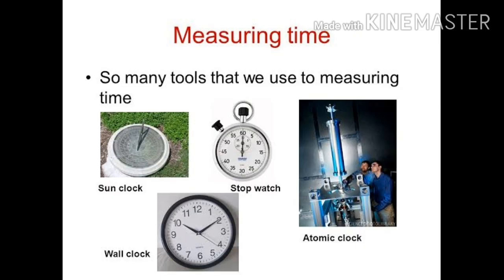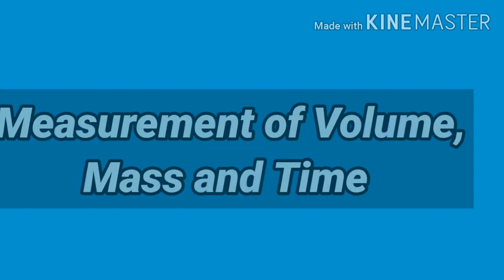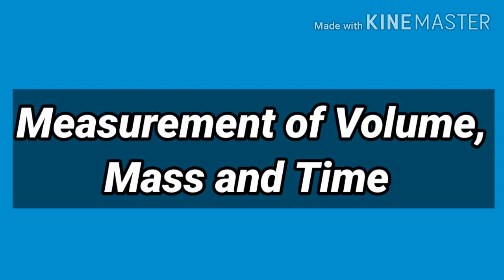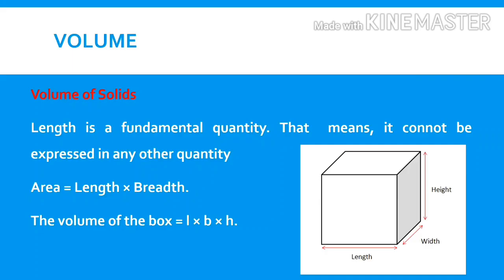Today we are going to learn about measurement of volume, mass, and time. What is volume? Good. Volume is the space occupied by an object. What are three states of matter? Superb. Solids, liquids, and gases. How to measure volume of solids?